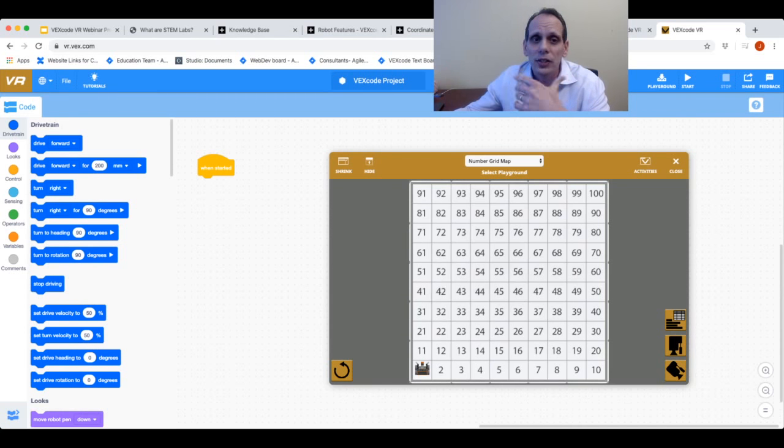Also, just like in VEX Code Blocks, we have the feedback button in the upper right-hand corner. That's where you can also let us know if you want to see different robots, different playgrounds, whatever. We would love to be able to hear all of that.